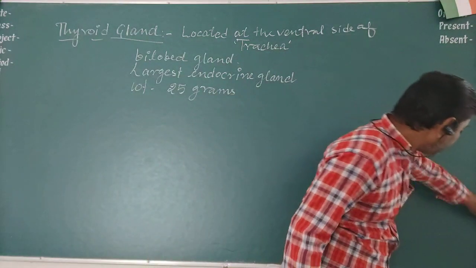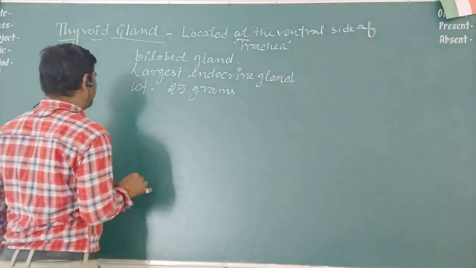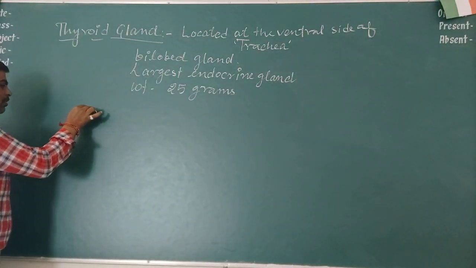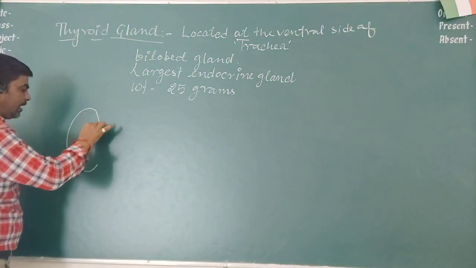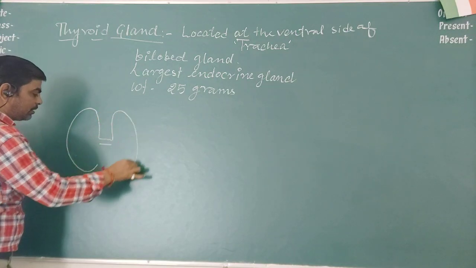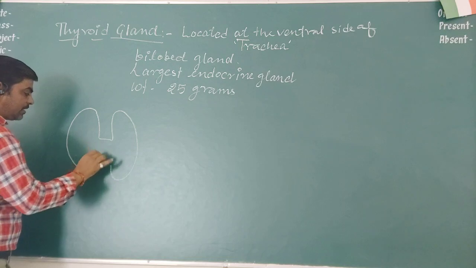This gland is bilobed. If you see the diagram, the bilobed gland is like this, and the lobes are attached through a structure called the isthmus.